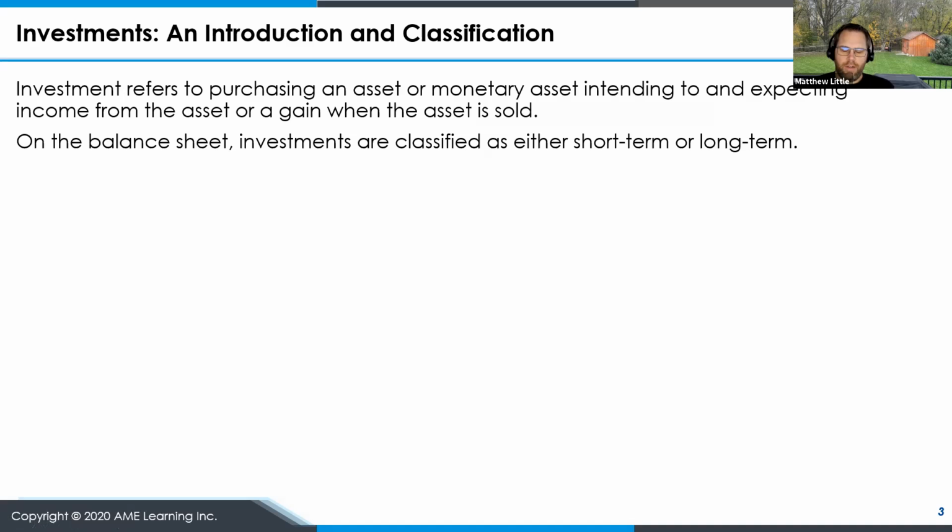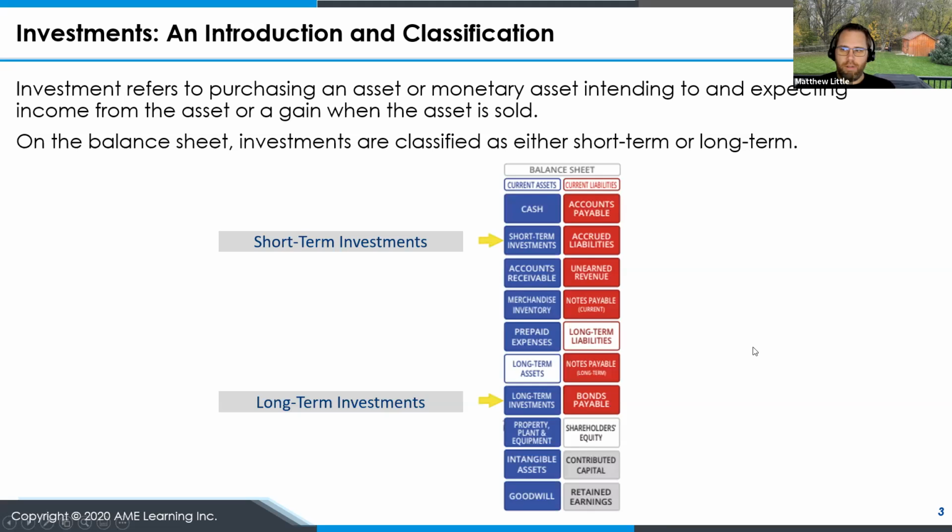So investments are, anytime we purchase an asset worth value with the plans of keeping it for a long period of time, for hopefully a gain of some sort when the asset is sold. For our balance sheet, they're always either short-term or long-term, as you understand from our classified balance sheet, where anything that's typically invested for 12 months or less is considered a short-term investment, and anything more than 12 months is considered a long-term investment. So you'll see on the balance sheet on your screen right now that they are found in both categories of assets on the balance sheet.